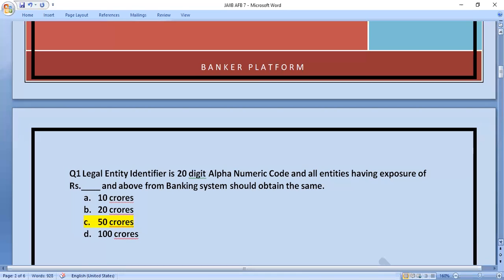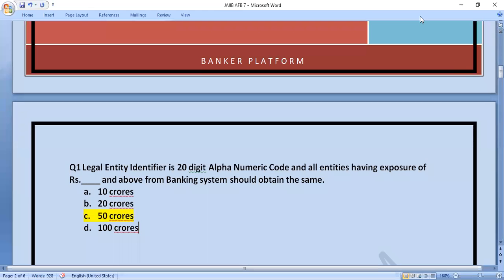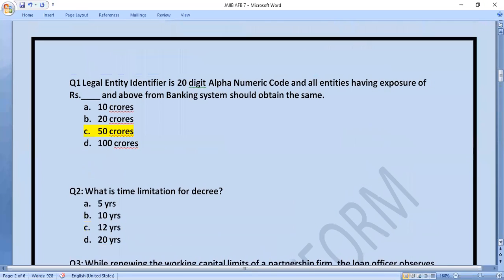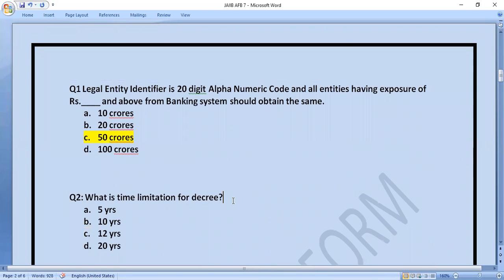So let's move to the next question. Question number 2. What is the limitation for decree? Our options are 5 years, 10 years, 12 years, 20 years. And the right answer of this question is 12 years. So the limitation period for decree is 12 years.